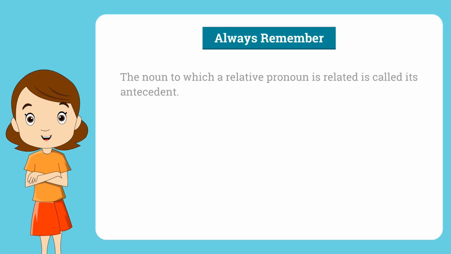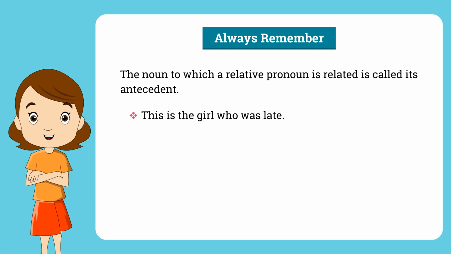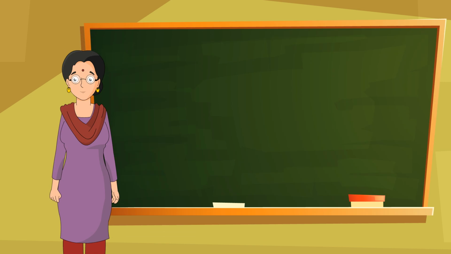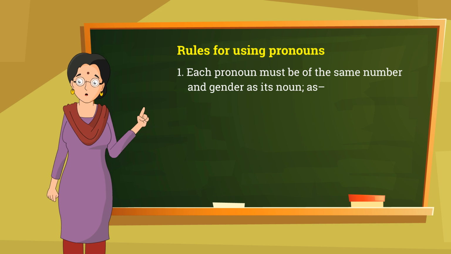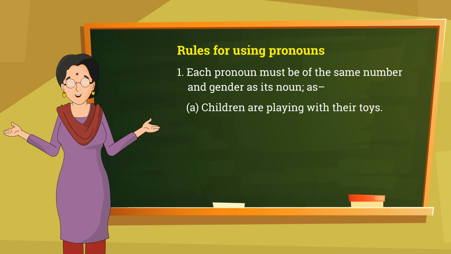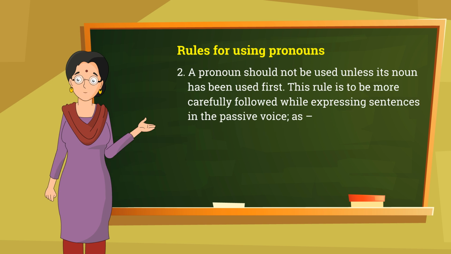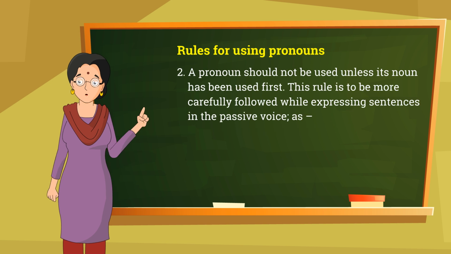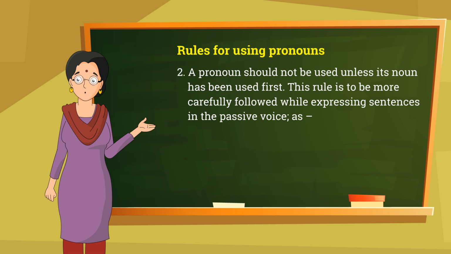Always remember, the noun to which a relative pronoun is related is called its antecedent. This is the girl who was late. Rules for using pronouns. Each pronoun must be of the same number and gender as its noun, as: Children are playing with their toys. She is combing her hair. A pronoun should not be used unless its noun has been used first.